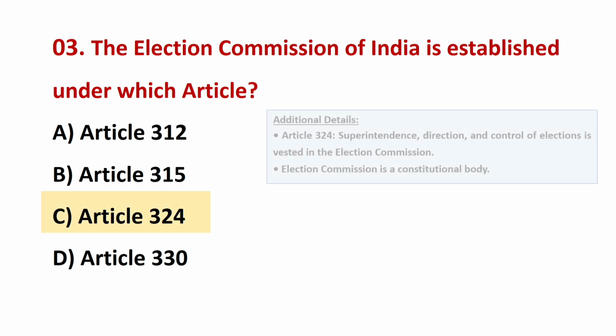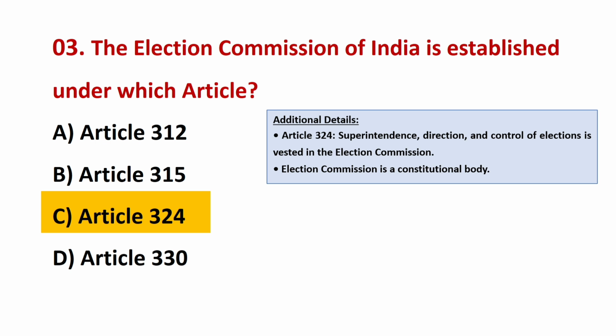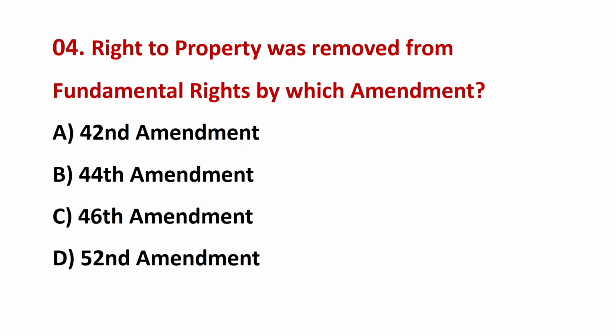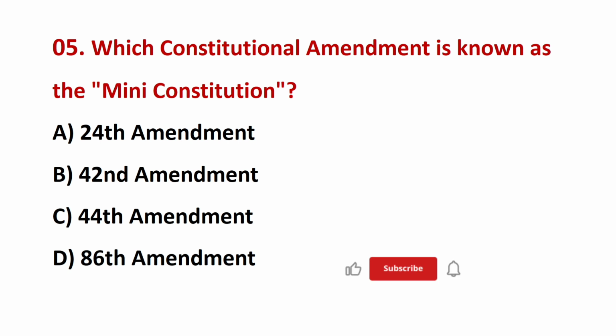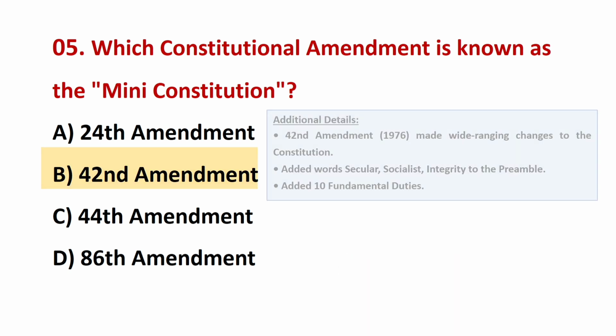The correct answer is C. Article 324. Right to property was removed from fundamental rights by which amendment? The correct answer is B. 44th Amendment. Which constitutional amendment is known as the mini constitution? The correct answer is B.